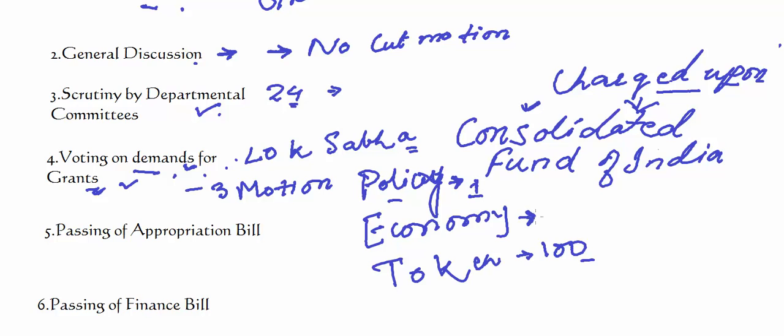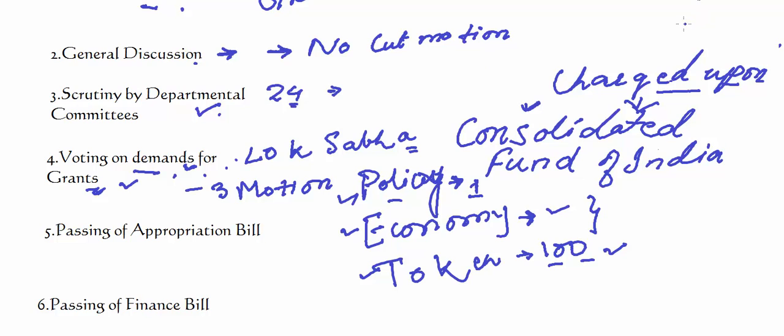Economic cut motion, demand is reduced by a specific amount, and in token cut motion, the demand is reduced by rupees 100. Although these motions are only moved and not passed in the lower house, because the government enjoys majority in the Lok Sabha, it is an important move which draws the attention of the government towards the specific grievances.